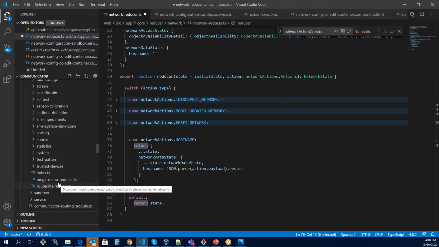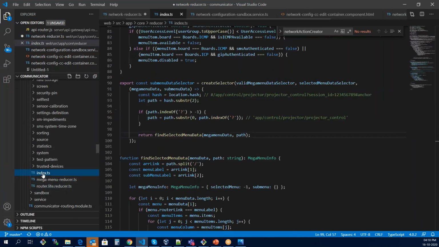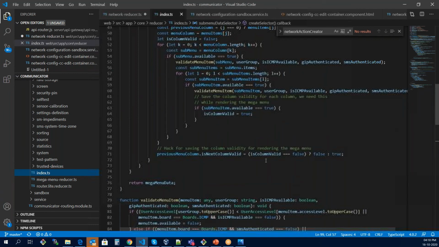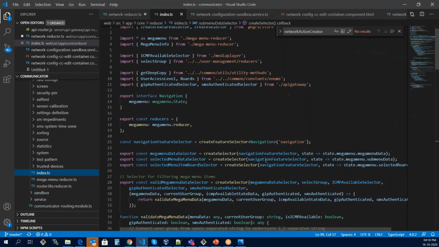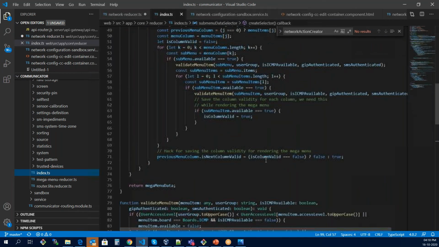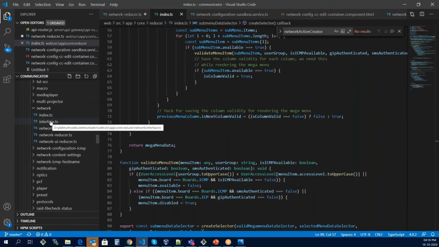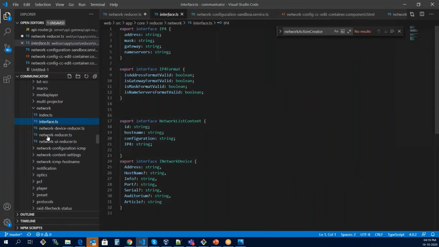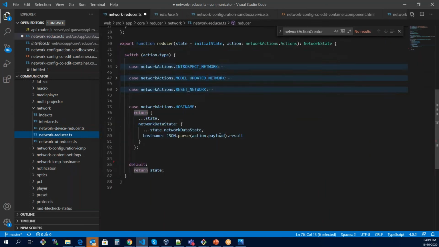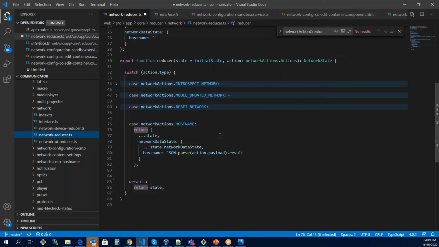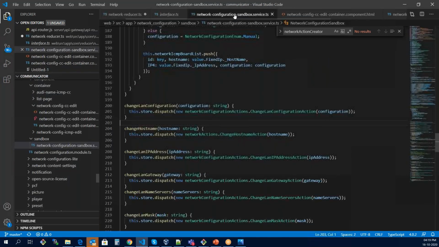Now all the reducers of all the applications will have the index.ts, and over here... no, I'm wrong. It is only the reducer over here. I got confused with actions. So this is the network reducer over here. Now coming back to our sandbox.